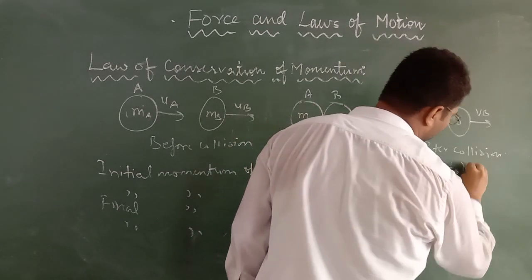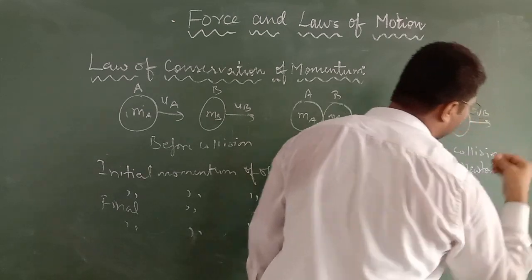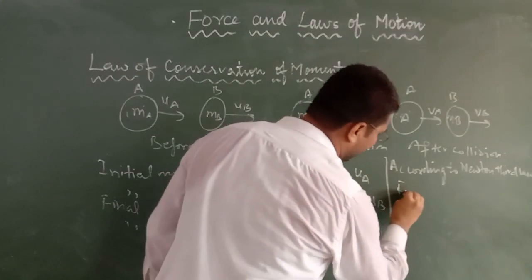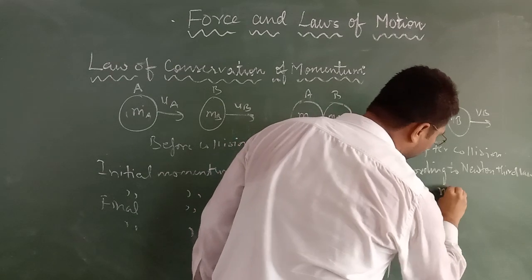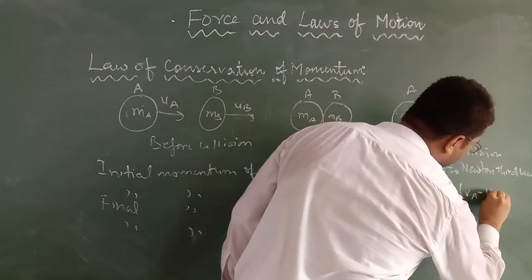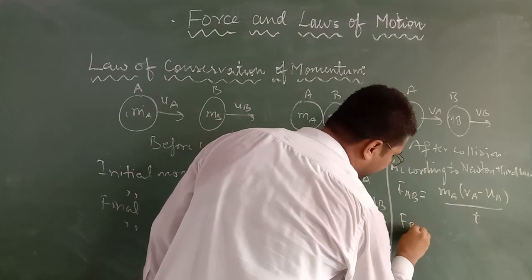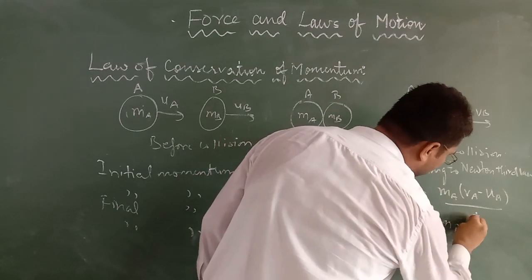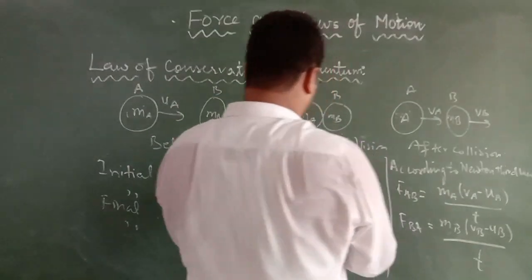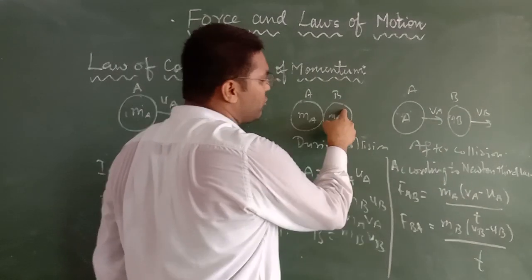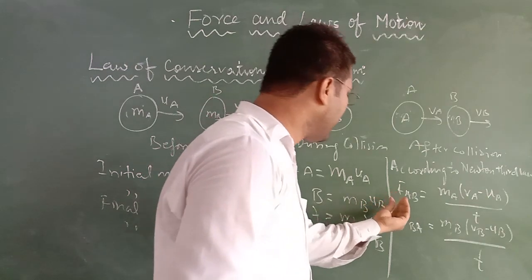Newton's third law of motion, what will happen? FAB. What is FAB? Force applied by body A on body B during collision, that will be MA (VA minus UA) upon T. And FBA is equal to MB (VB minus UB) upon T. According to Newton's third law, object A will apply a force on object B, and object B in response will apply a force on object A. So that's why we are writing FAB.